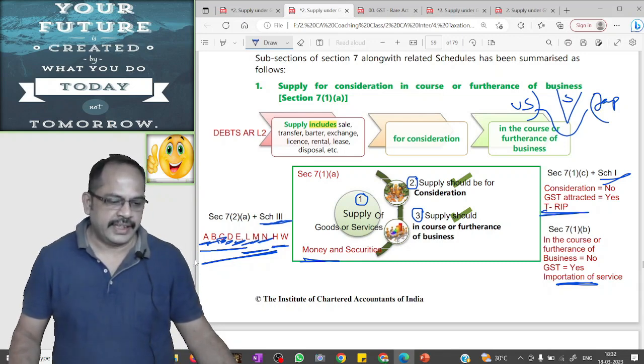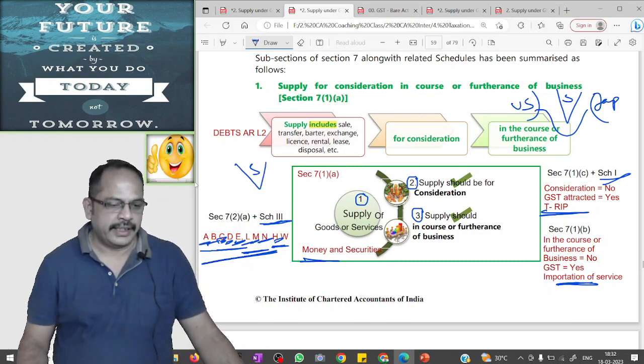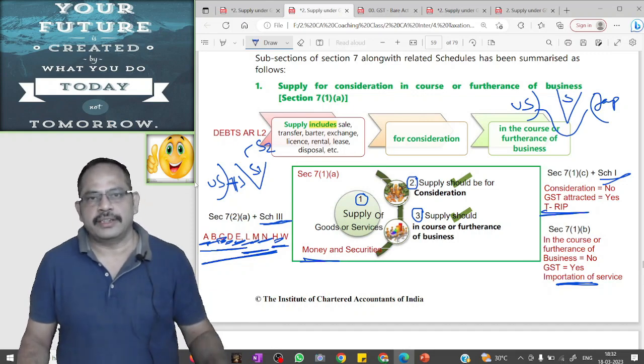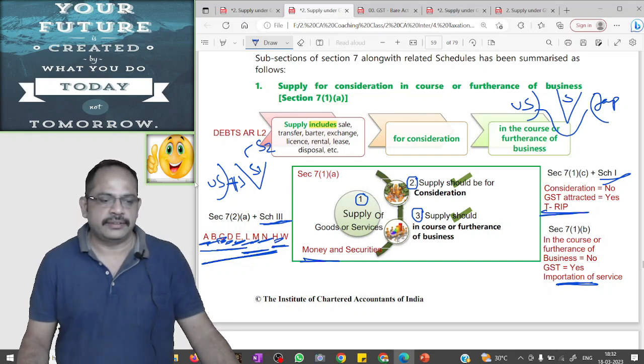Next is H. IC sales. Supplier in India procures some goods from a vendor in the US. Goods started from the US port and have not yet reached the Indian port. Goods are in IC in ship. Supplier 1 in India supplies those goods to supplier 2 in India through endorsement of document. It is not a supply, it is not the taxable event and GST will not be attracted.